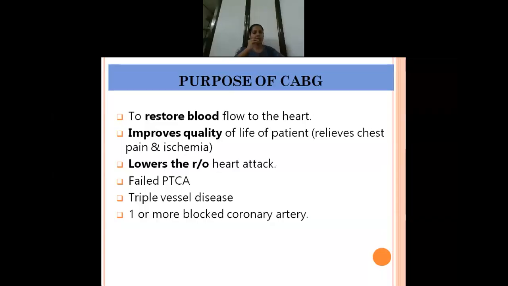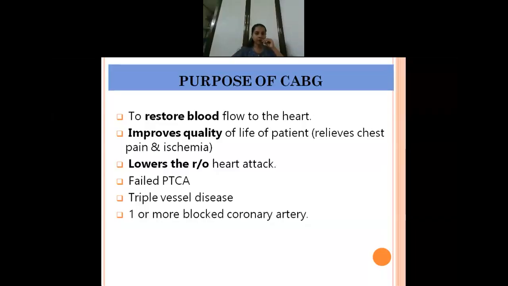And one more, we use it in triple vessel disease. Now, triple vessel disease is a severe form where three of the coronary arteries are being blocked or obstructed. In that case, we cannot do it in each part, we cannot go for balloon angioplasty. So, they will go for this CABG surgery.